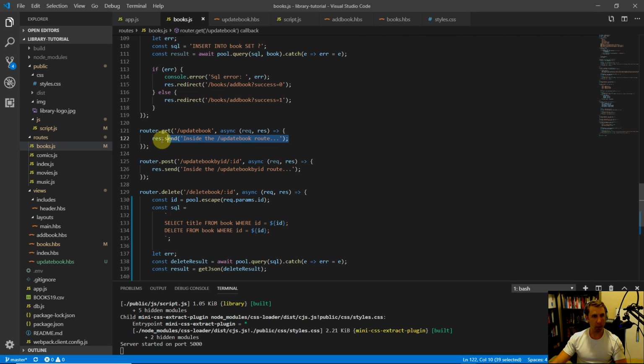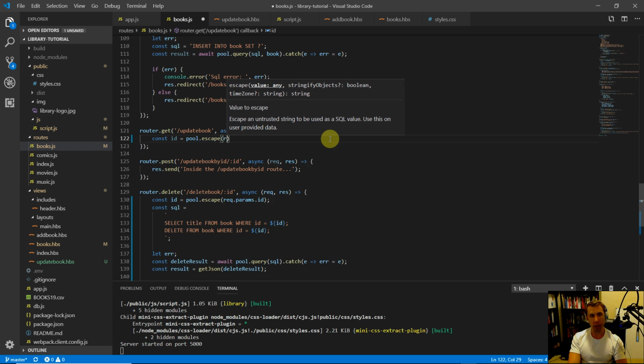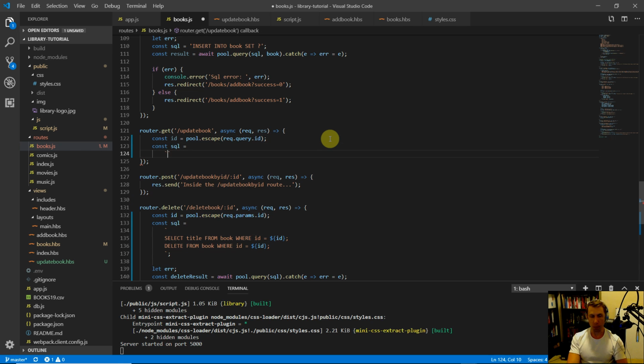So starting up here with the get request. So let's first pull out that. We're going to expect the book ID in our query string. And of course we're going to want to escape the value. So pool.escape and req.query.id. So let's pull that out, and then let's write some SQL to do the actual work.